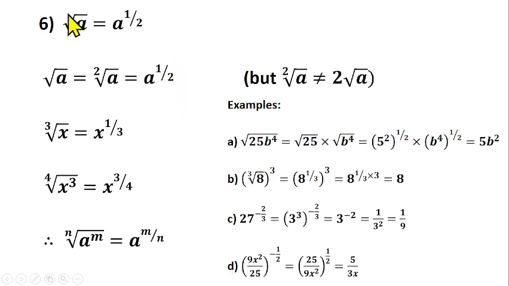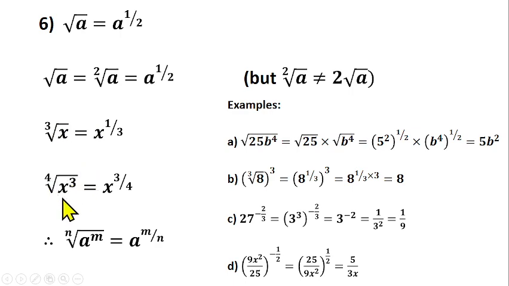Okay, what if this is 3, which is cube root? What if I put 3 here? What will it become? If you want to interpret it in index form, if this is 3 here, that means you have a raised to power 1 over 3, because the power of a here is still 1, so you have 1 over 3. That's what you're having here. So the cube root of s can be written in index form as s raised to power 1 over 3, where 1 here is the power of s, and this 3 is from the cube root.